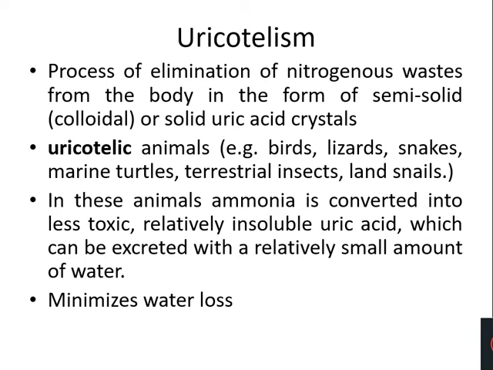So it easily precipitates in the form of a crystal, or it forms a colloidal solution. It can precipitate from a supersaturated colloidal solution. So it is excreted in the form of a dry crystalline pellet with little or no loss of water. So uricotelism is a mechanism which will minimize water loss from the body of organisms.